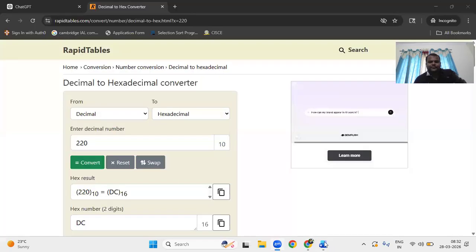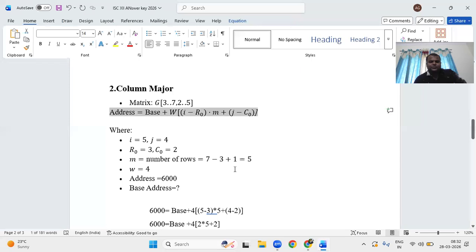Number of rows, what is given here? Upper limit 7 minus 3 plus 1. 7 minus 3 is 4, 4 plus 1 is 5. Right. So the number of rows is 5.